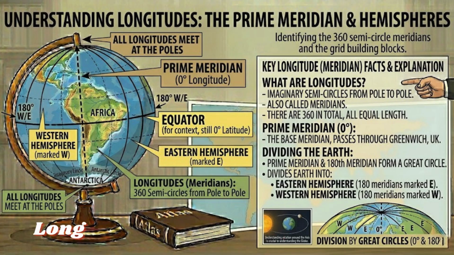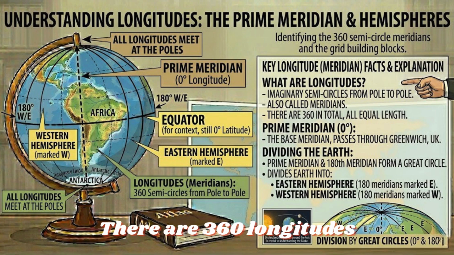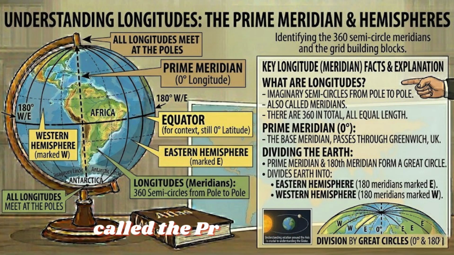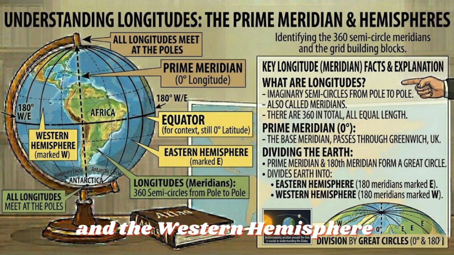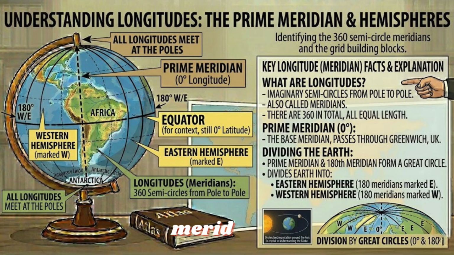Longitudes, meridians. Longitudes are imaginary semicircles running from the North Pole to the South Pole on the globe. They are also called meridians of longitude or meridians. There are 360 longitudes in total, all of equal length. The longitude at 0 degrees is called the prime meridian, which passes through Greenwich, near London, UK. The prime meridian and its opposite, the 180th meridian, together form a great circle that divides the Earth into the eastern hemisphere and the western hemisphere. Each hemisphere has 180 meridians. Eastern hemisphere meridians are marked E and western ones are marked W.